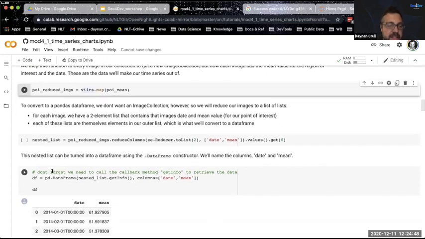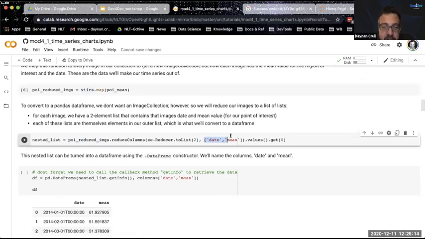Now, this is where things get a little bit fuzzy if you're not used to working with data structures. When you're working with data, I think it's helpful and perhaps important to know that it comes in a bunch of different structures. You may know lists, we know arrays, we know images, which are really just arrays. This function here produces a data structure that is a list of lists.